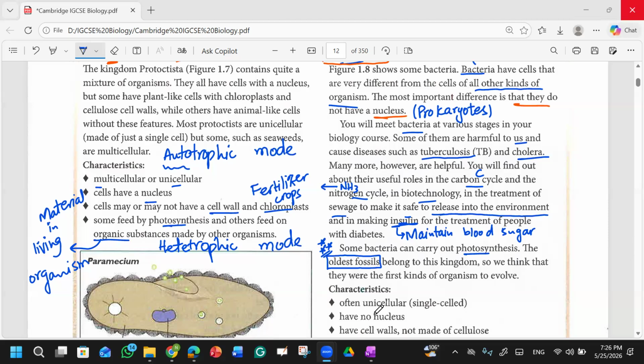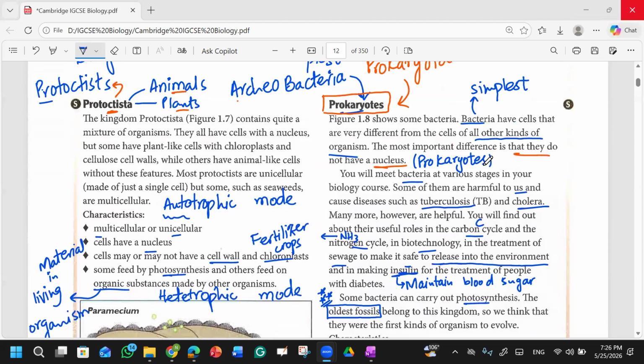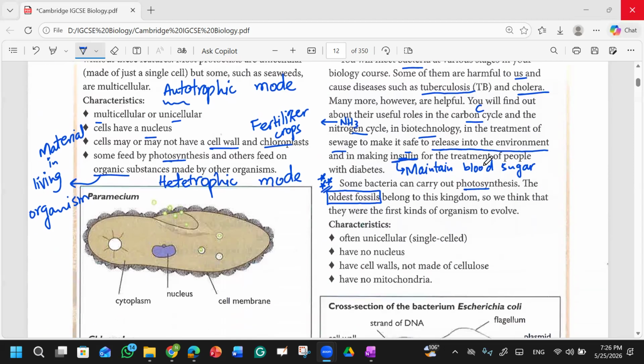These are some of the advantages of using prokaryotes, and there are some disadvantages as well. We get some harmful diseases from organisms belonging to Kingdom Prokaryota, and those diseases are tuberculosis and cholera.